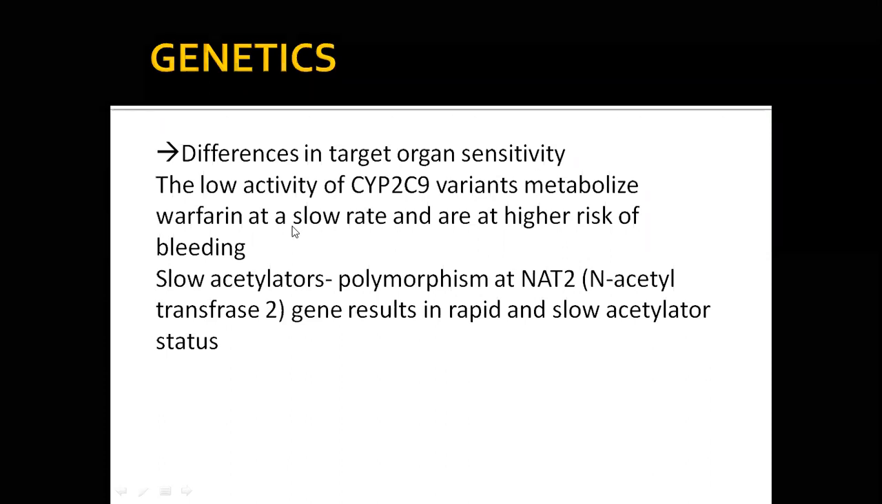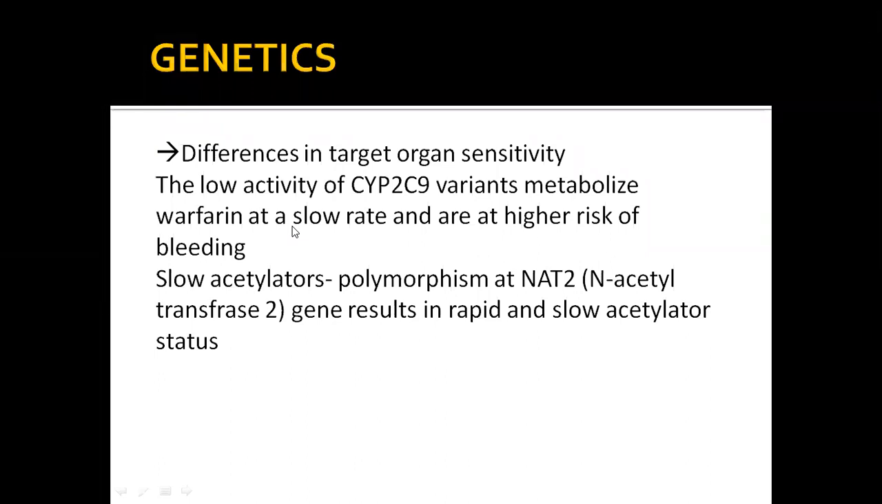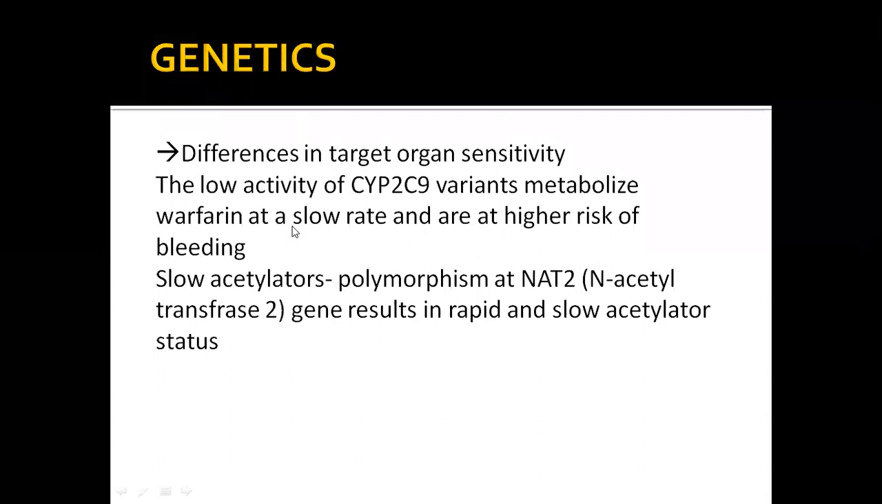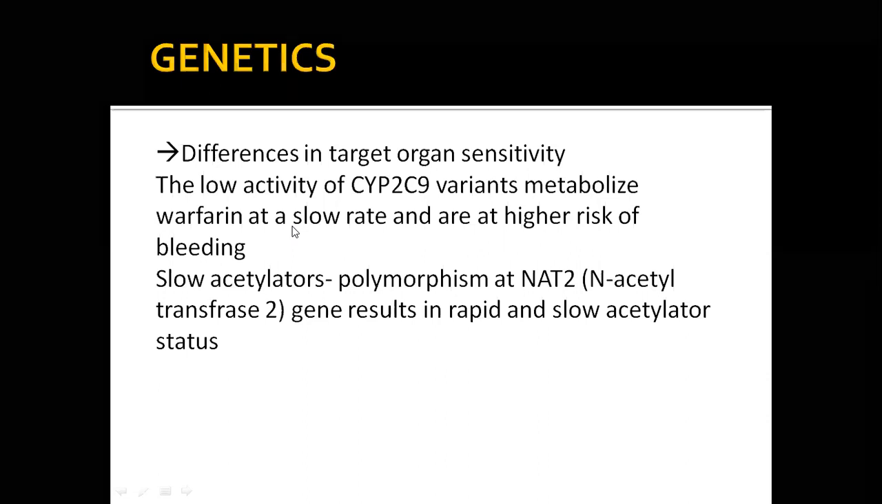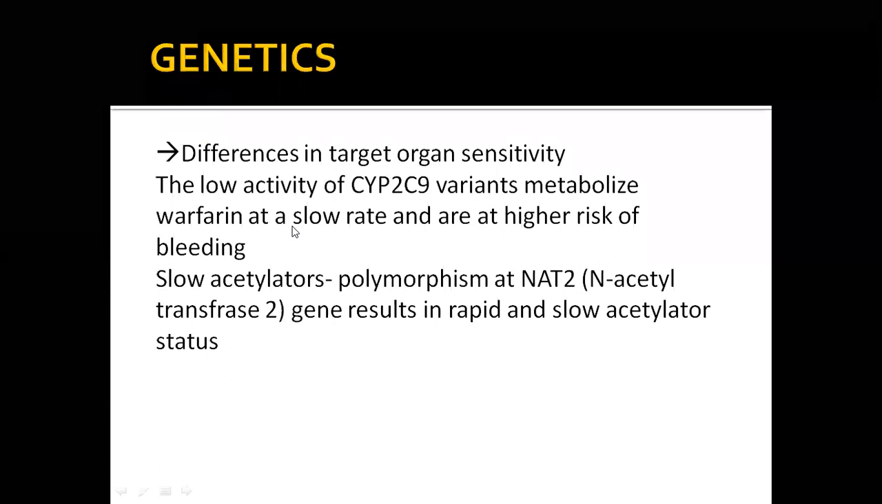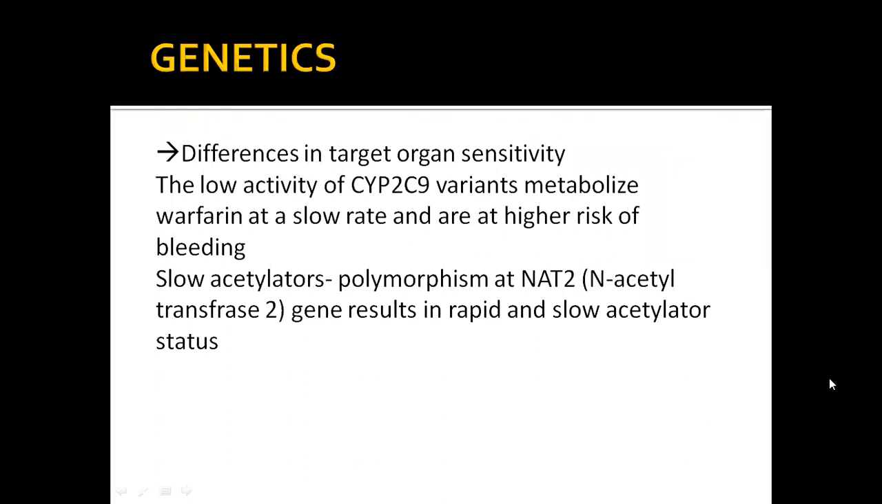So slow acetylators and fast acetylators, this concept is very important in case of isoniazid. Isoniazid is a drug which we commonly use in tuberculosis. Okay, the first line anti-tubercular drug is isoniazid. Isoniazid is metabolized by acetylation. In case there are some people with genetic changes who metabolize isoniazid slowly, we call them slow acetylators. In some people, isoniazid is metabolized at a faster rate. We call them fast acetylators. So that's why treatment in tuberculosis becomes difficult if we have a genetically different group of people.